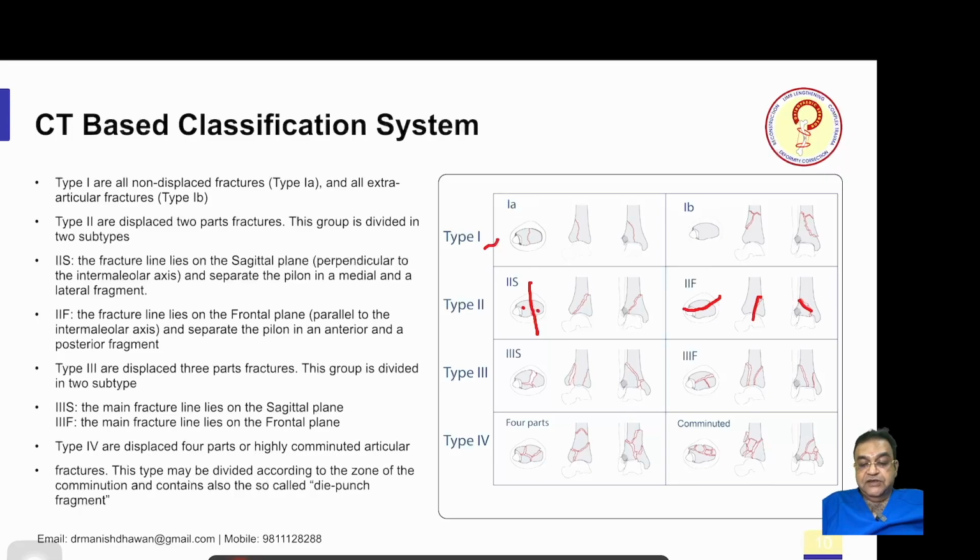Type 3 is displaced 3-part fracture. Type 3S is the main fracture line lies again on the sagittal plane, and type 3F the fracture line is in frontal plane. Type 4 are displaced 4-part fracture, highly comminuted articular fractures. This type may be divided according to the zone of comminution and contains a fragment known as die punch fragment. So, die punch means the fragment has gone inside, it has gone up. So, this is the classification. Usually the classification has an academic value.